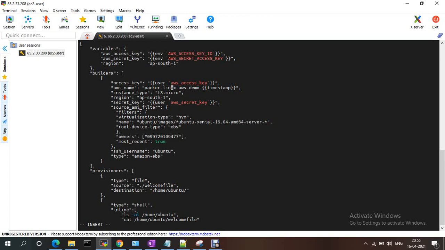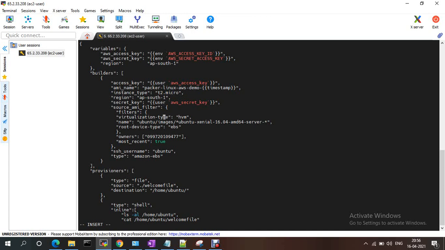And Packer, my image name should come like this: package and builder timestamp, based on the OS. Here the instance type, I'm using t2.micro, and the region is ap-south-1, and the secret access key ID and the source filter.